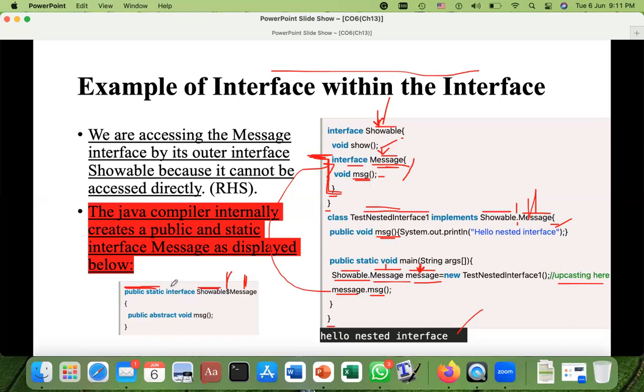And you know that in an interface, if you have some method, that will be abstract, and that would be automatically done by the compiler if you do not write it. And you can see that it is written here. So this is what the compiler will do automatically. It is mentioned here.